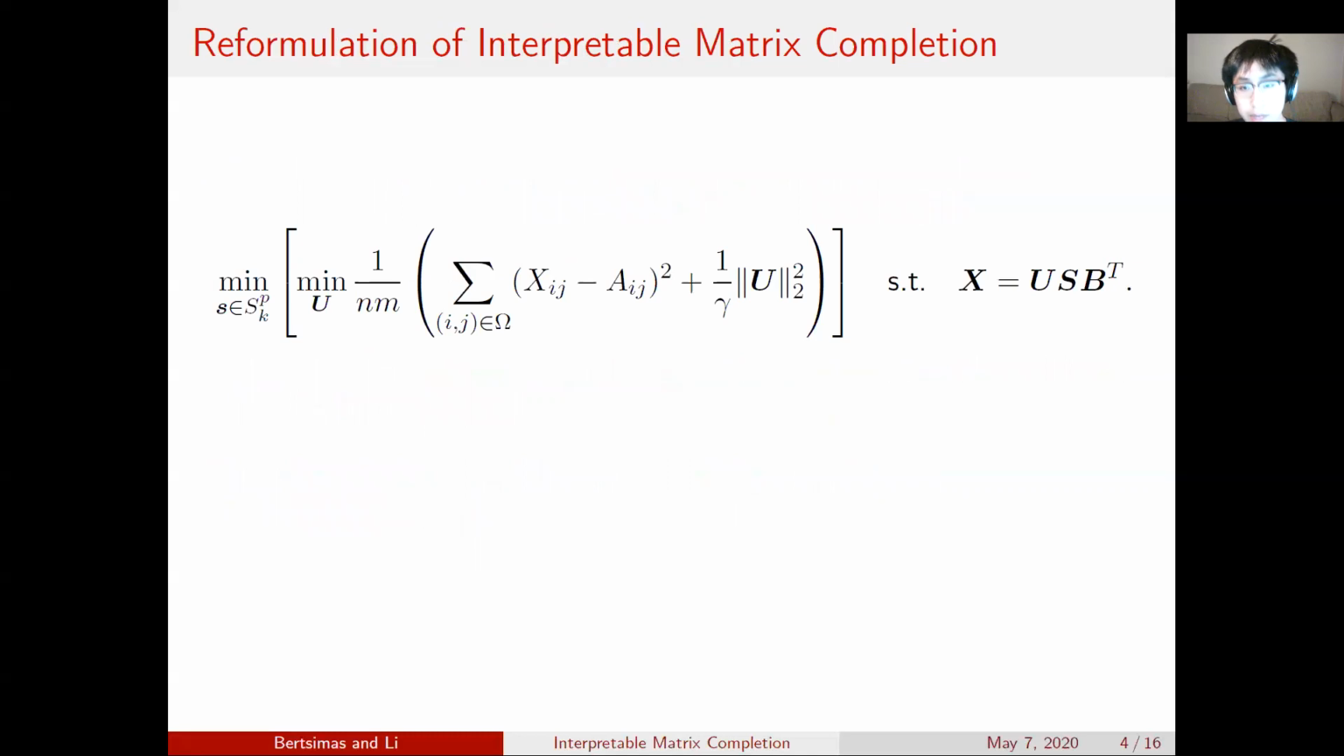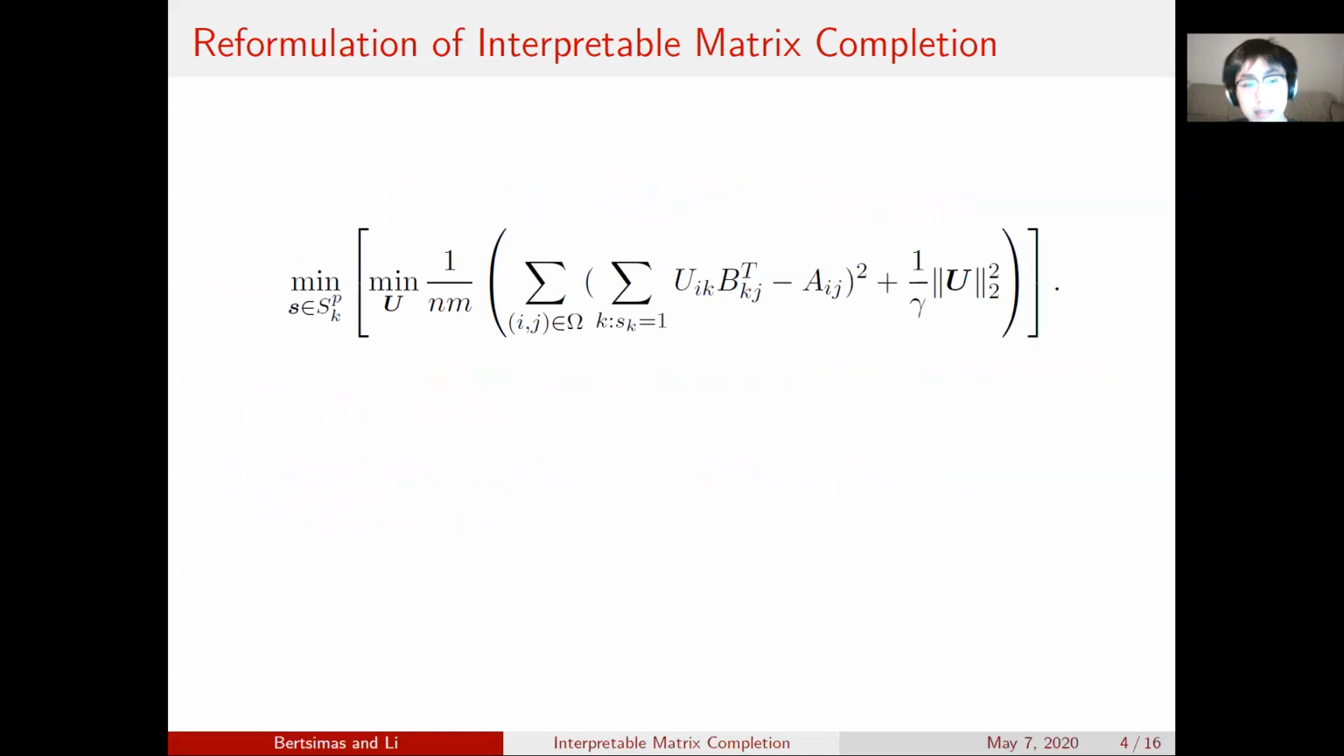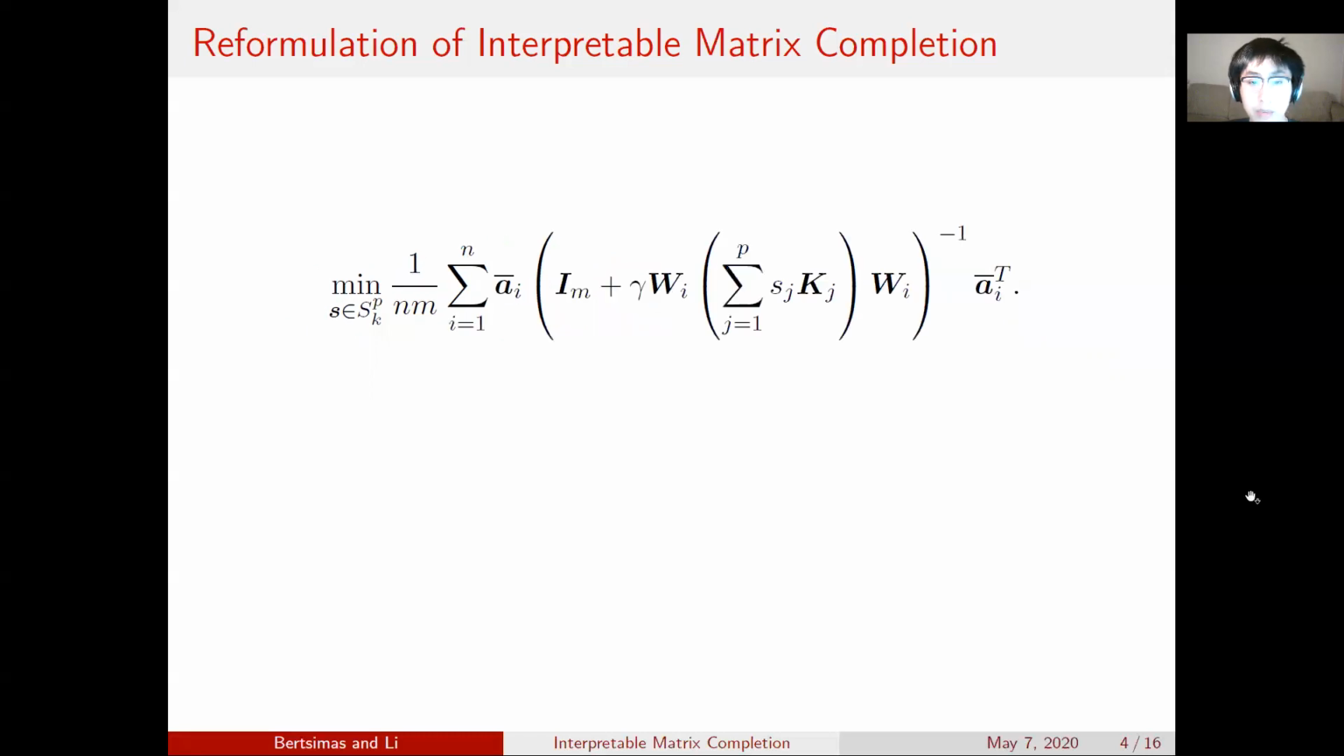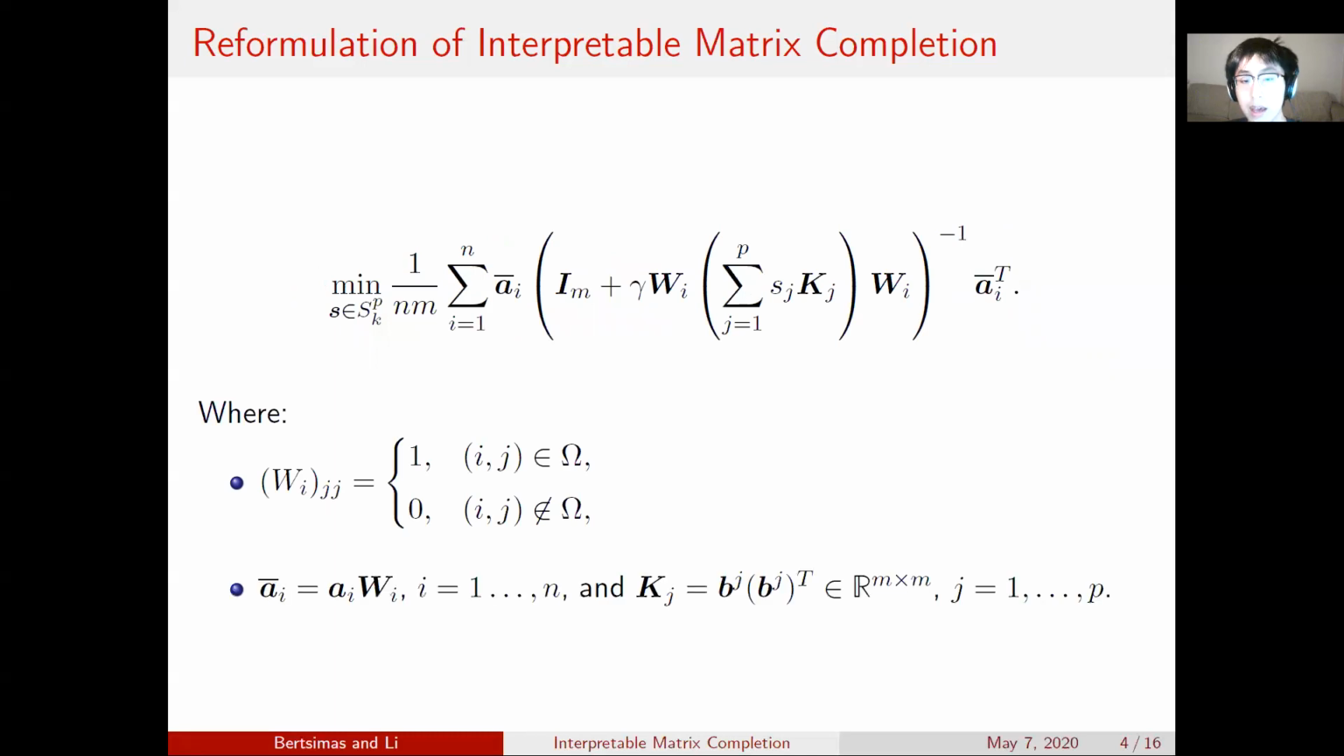So now we have this problem. How do we solve it? Well, first we substitute the condition in, and then we see that this inner minimization problem is really a weighted ridge regression problem, where Aij is the response, Bkj are the design matrix, and Uik are the coefficients. And thus it can be solved easily in closed form, in which the final solution is as follows, with the appropriate matrices as defined below.